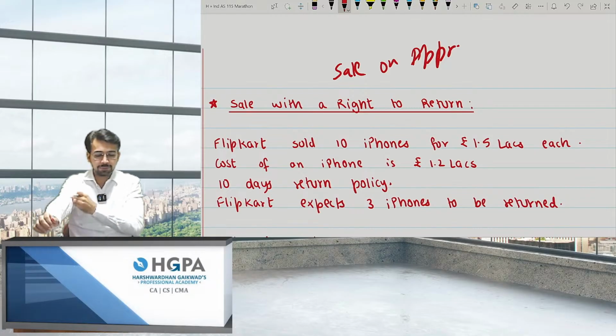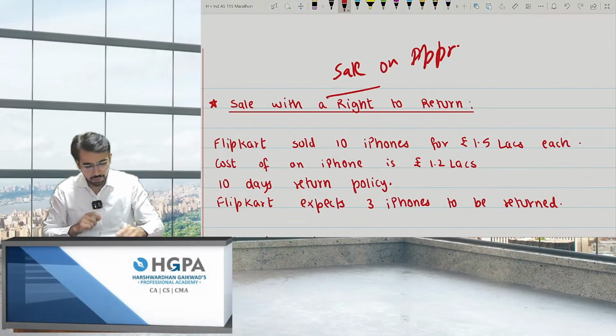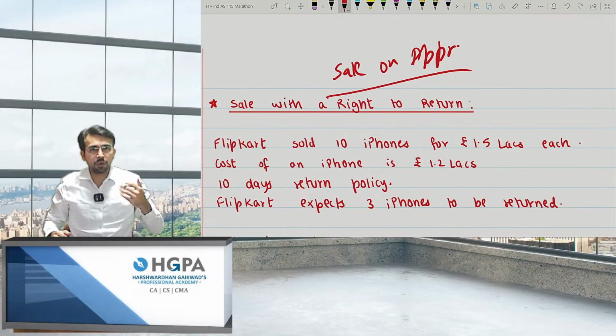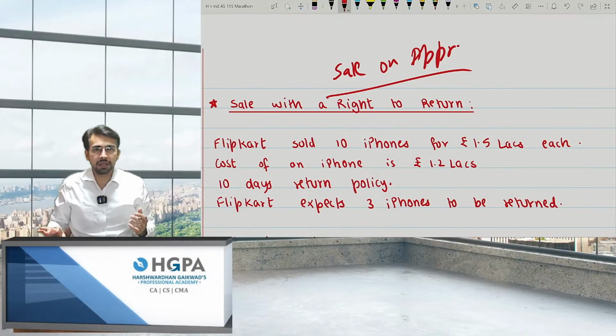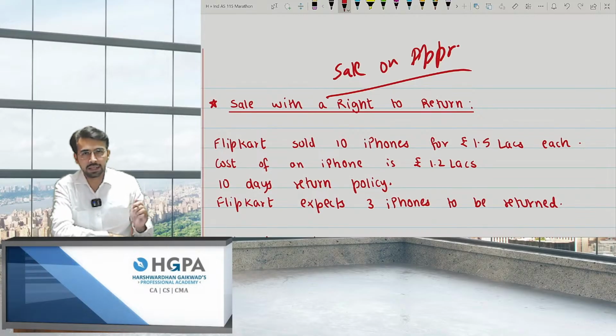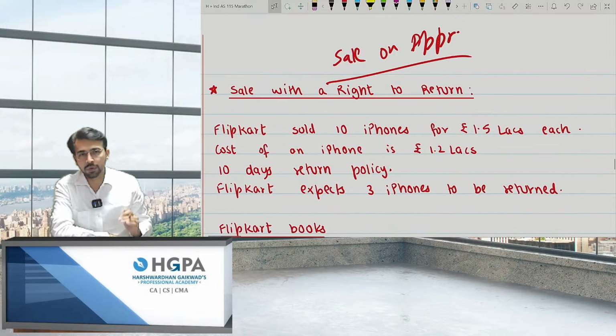Okay, moving ahead. So basically, what is sale on approval basis? I sold a product and I also gave you a return period. Amazon and Flipkart do it like this only, right? So basically, you can return a particular product during that particular time period, right? So in that scenario, will Flipkart book revenue after the sale period expires? The answer is no. It will take the expectation.